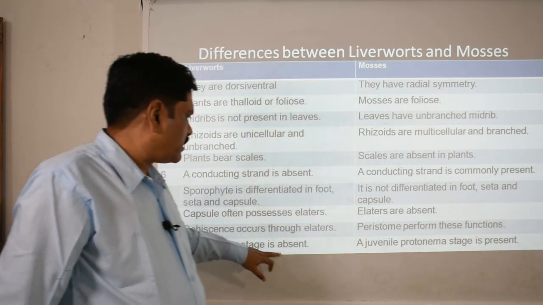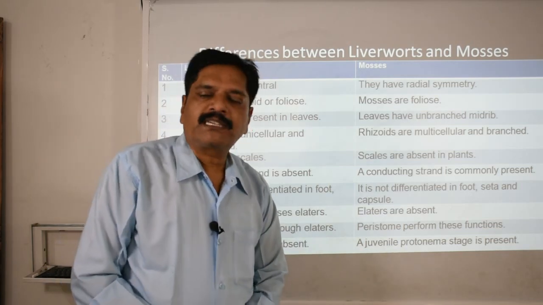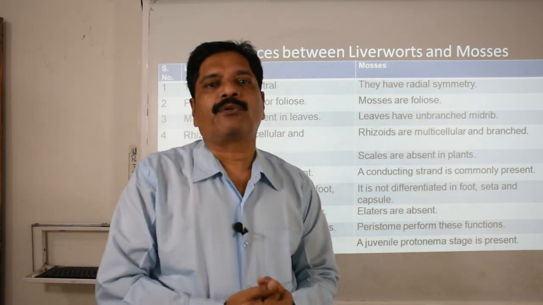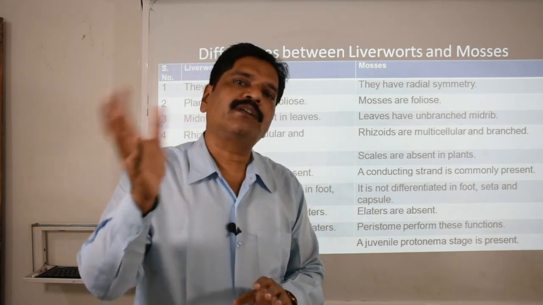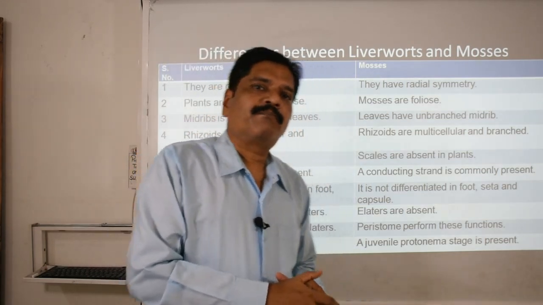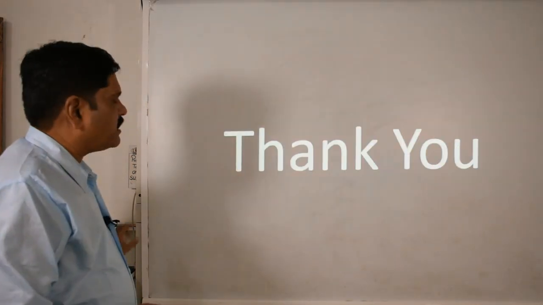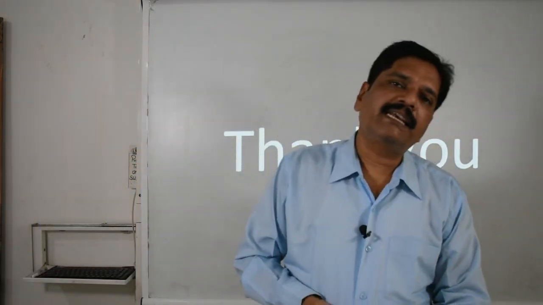The protonema stage is absent in liverworts, while in mosses the juvenile stage is called the protonema. Remember, this protonema may be primary and secondary. The secondary protonema is produced from the primary protonema, right? So this is all about the algae and the bryophytes. Clear?